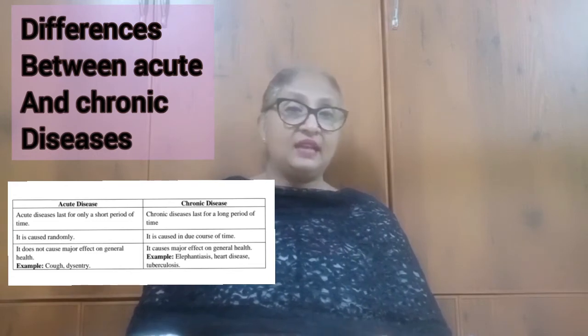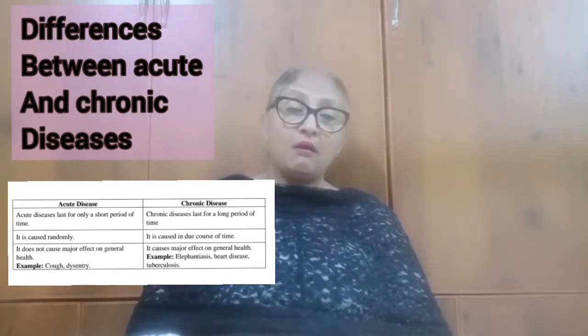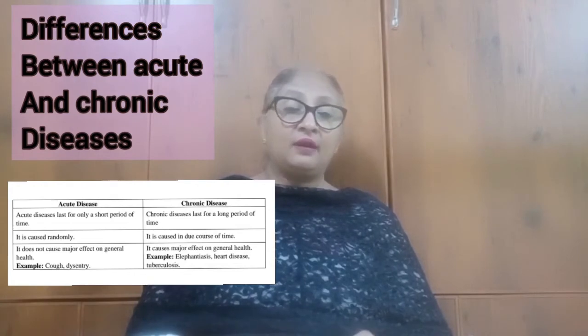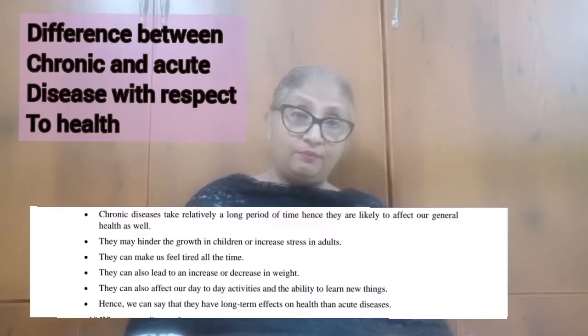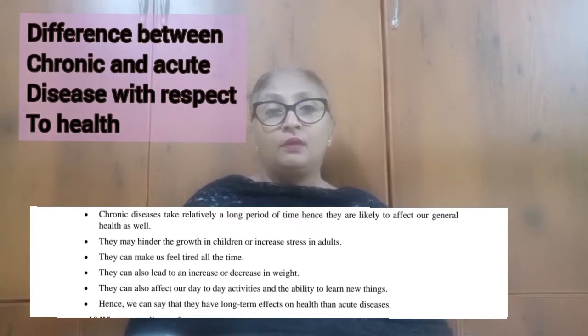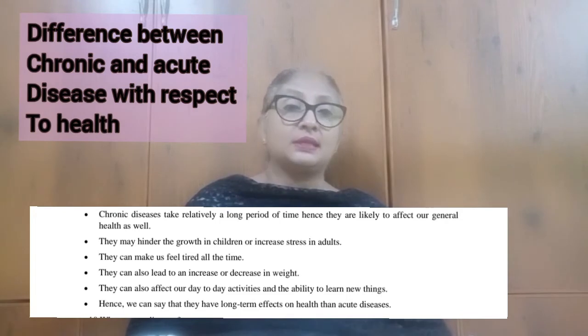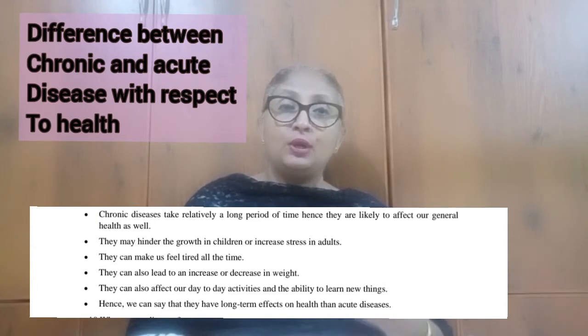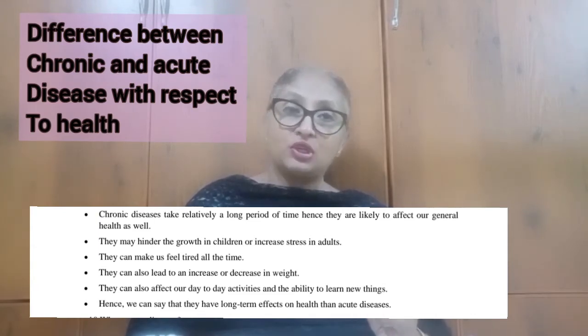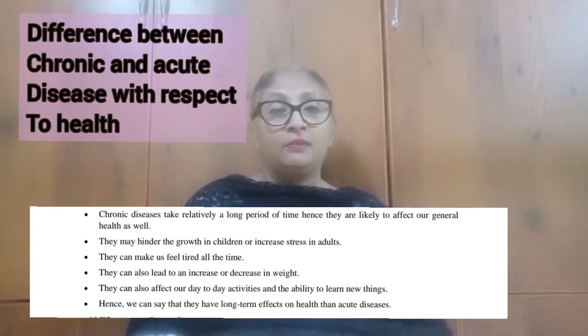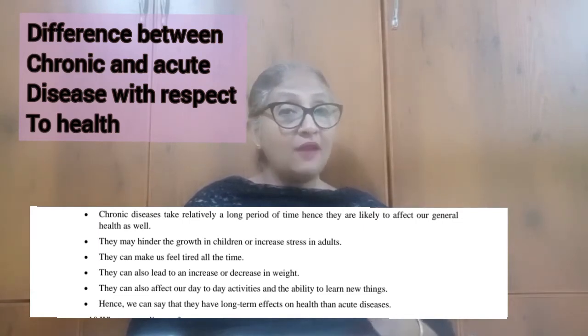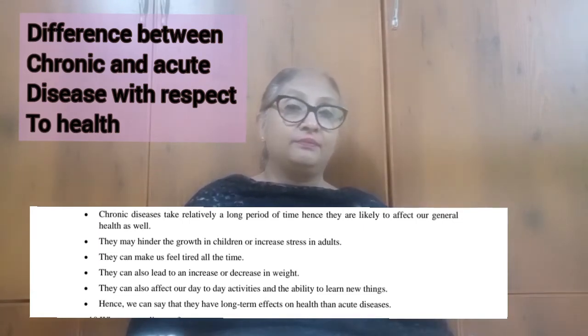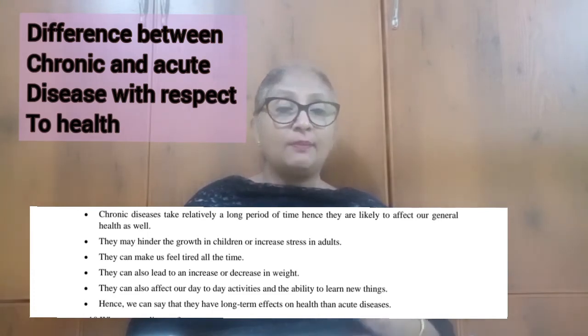Now let us understand the differences between chronic and acute disease with respect to poor health. If a person is suffering from an acute disease, first of all, as I told you in the beginning, the duration of the disease will be for a short period of time. Since the duration is only for a short period of time, its effect on the body is not so grave.